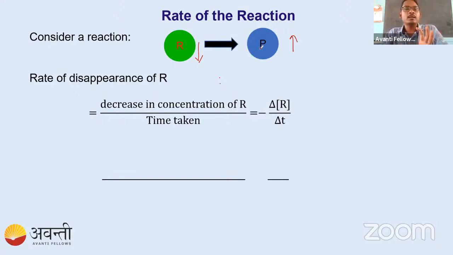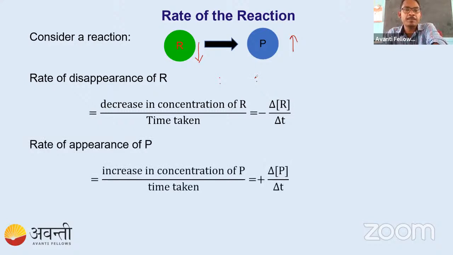And if we want to write the production rate, or rate of appearance of P, we can write it as the increase in the concentration of P over total time. Why do we put the plus sign here? This plus sign indicates there is an increase in the concentration of P. It is just like speed of a car or bike, where you write total distance by total time. This is also total change by total time. For a reactant, put the minus sign, because concentration is decreasing. For a product, put the plus sign, because concentration is increasing. Simple.